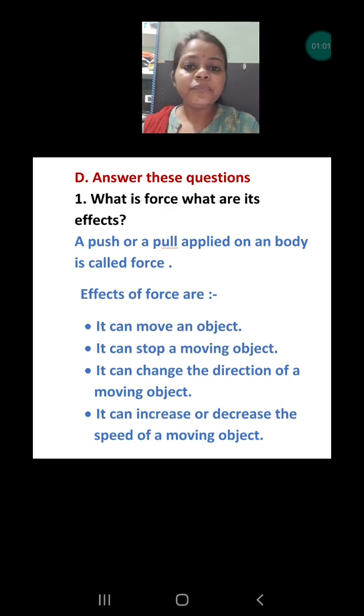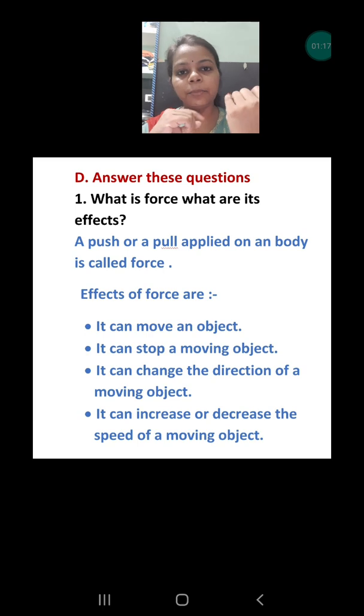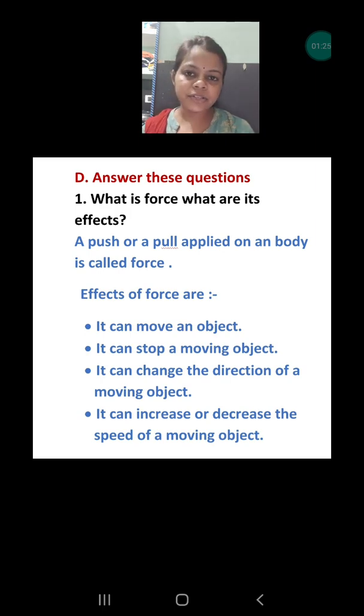So let's know. Force is pushing or pulling which has been applied on any object. If we are pushing anything or pulling anything, that means we are applying force. And what are the effects of force? It can change the direction. If some body is coming from the front, then it can go in the north direction, the south direction, or the east direction. It depends upon the force applied.